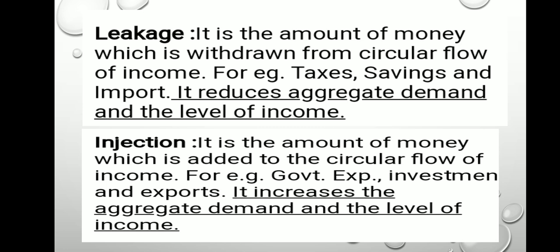Now two concepts you should understand: what is leakage and injection. What is leakage? It is the amount of money which is withdrawn from the circular flow of income. Examples: taxes, saving, import. It reduces aggregate demand and the level of income in the economy. Whereas injection is the amount of money which is added to the circular flow of income. For example, government expenditure, investment and exports. It will increase the aggregate demand and the level of income.